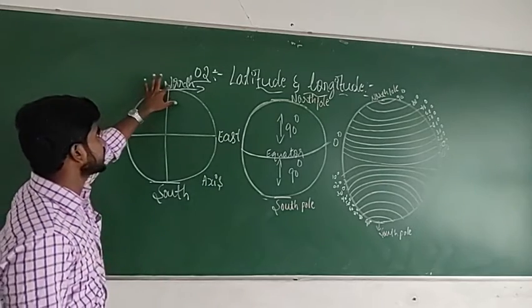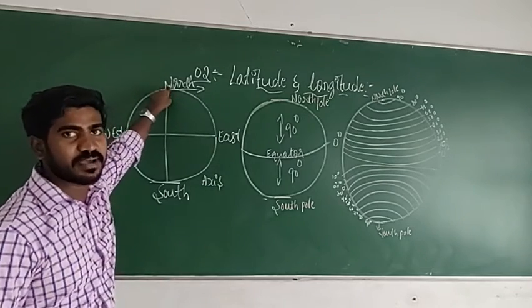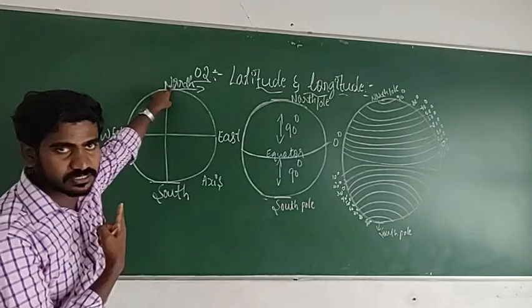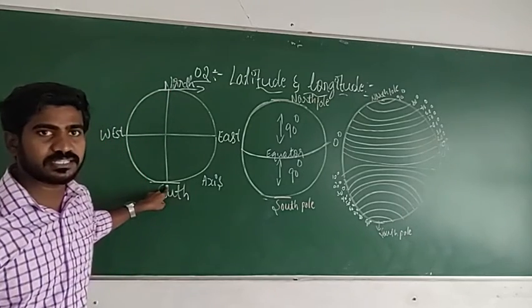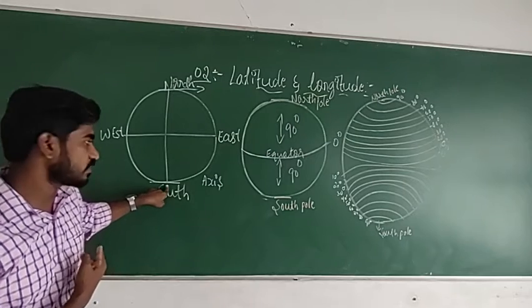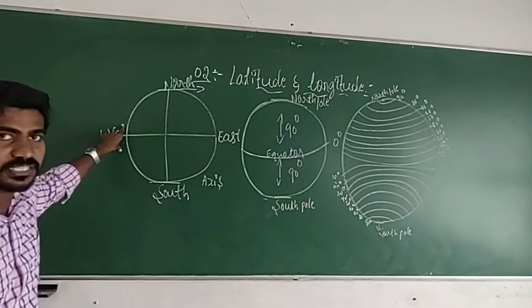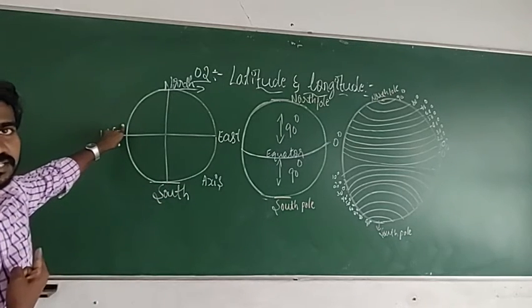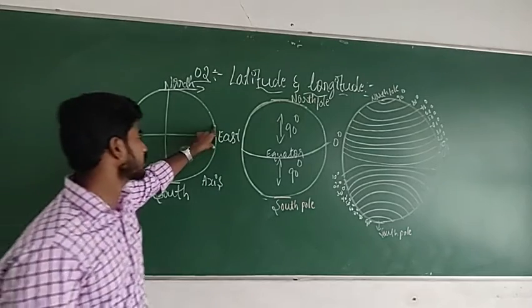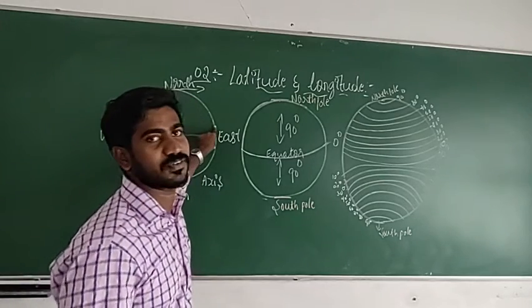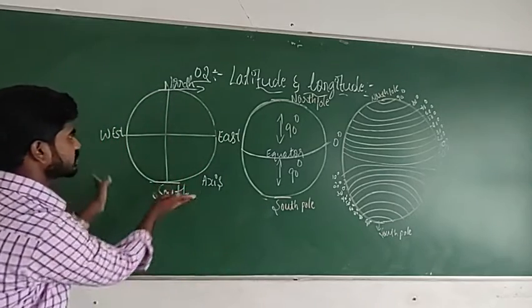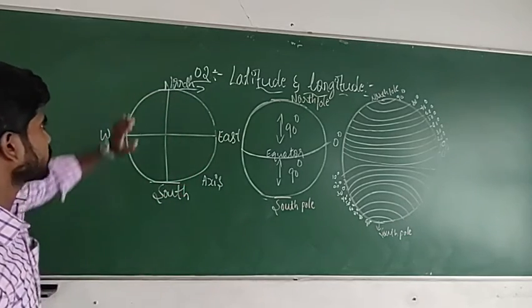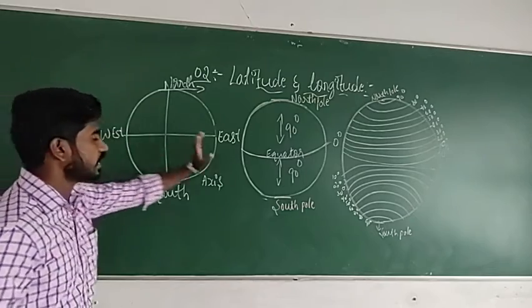If I stand here, I will say my hand is on the north side of the earth. If I keep it here, my hand is on the south side. If I keep it here, you can say, sir, your hand is on the west side. If I keep it here, your hand is on the east side. So these are the directions of the earth: north, south, west and east.